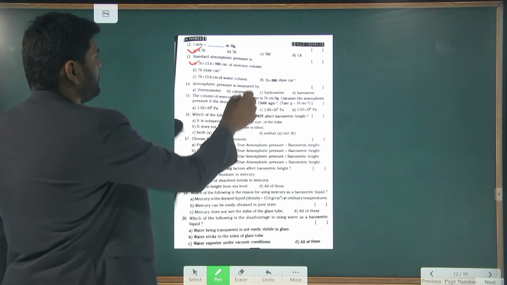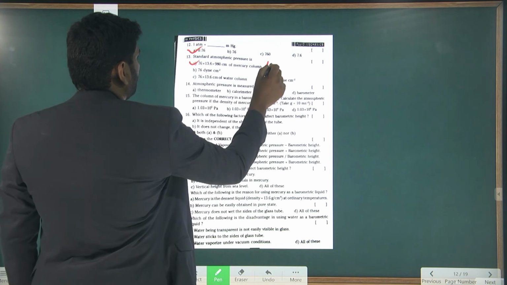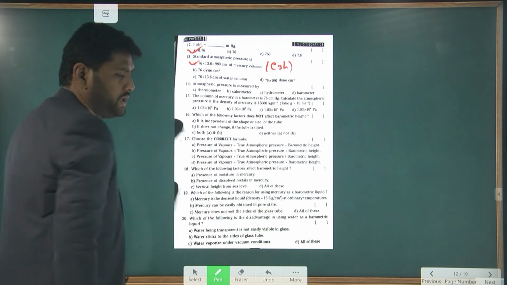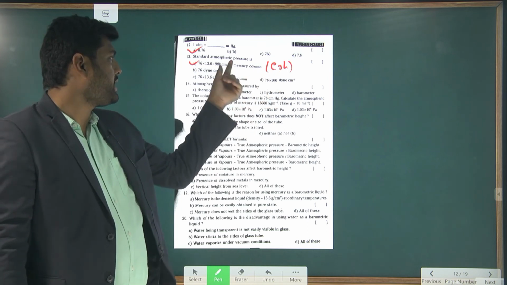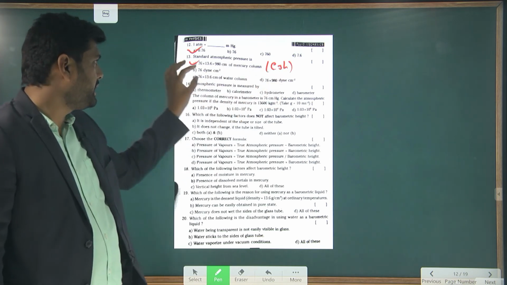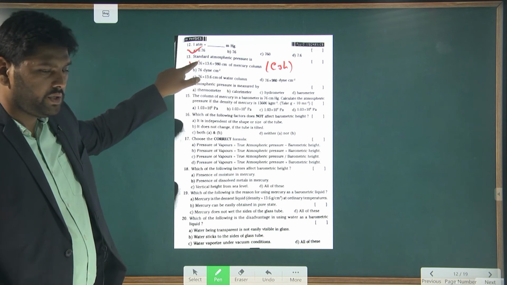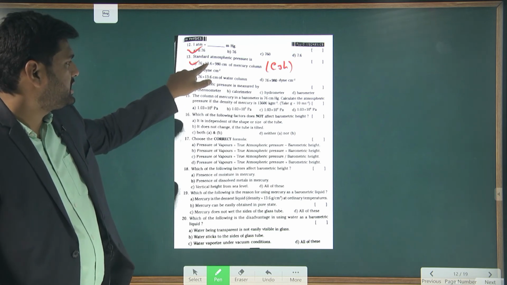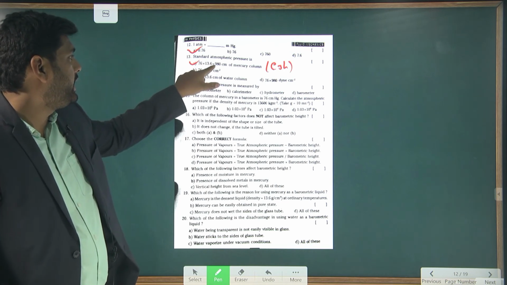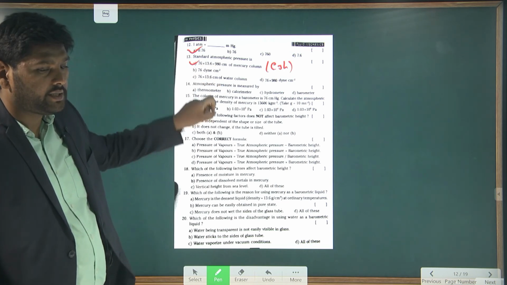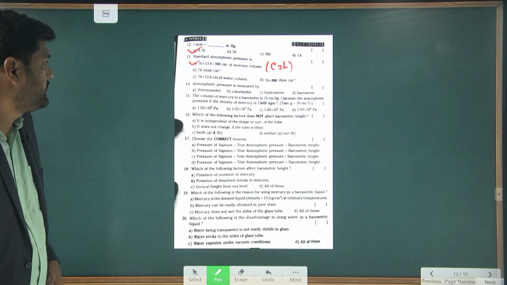This formula is related to P = rho g h. Rho means the density of mercury, g means acceleration due to gravity, and h means height. So 76 represents the height, 13.6 represents the mercury density, and 980 represents the acceleration due to gravity in the CGS system.